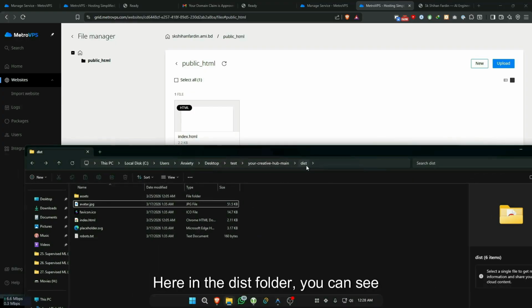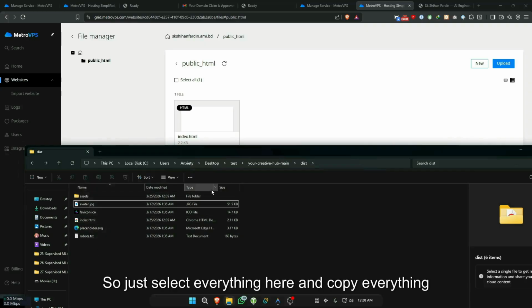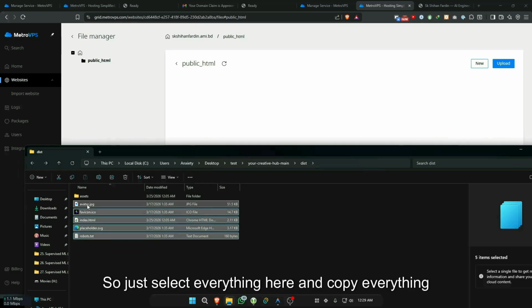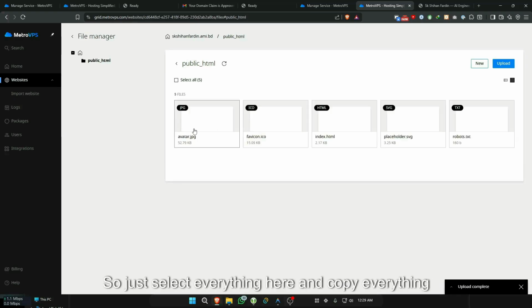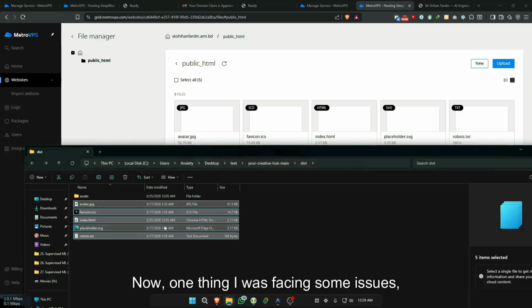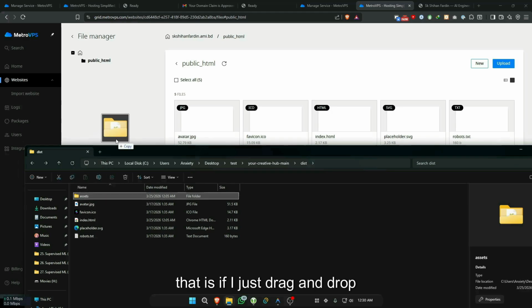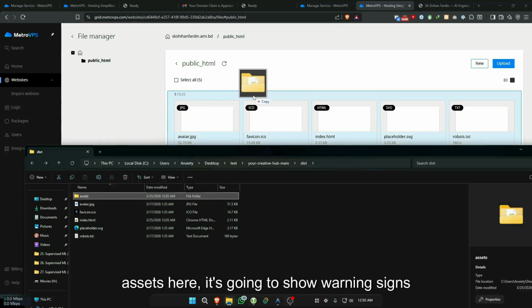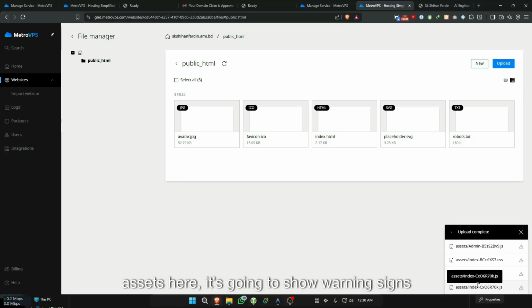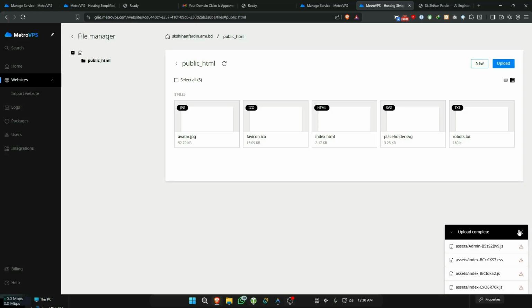Here in the dist folder you can see these files are here, so just select everything here and copy everything here. Okay, everything is copied. Now one thing I was facing some issues, that is if I just drag and drop assets here, it's going to show warning signs and it won't upload. So I have a trick for that.